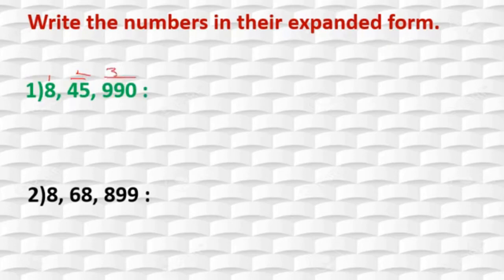Here 3 digits, so we will give in front of 8, 5 zeros. And after that 4 we will write. Then how many zeros we will give? 1, 2, 3, 4, 4 zeros. Like this. When we select the number or digit, in front of that how many digits are there? That much zero we will put. That is a very simple method.